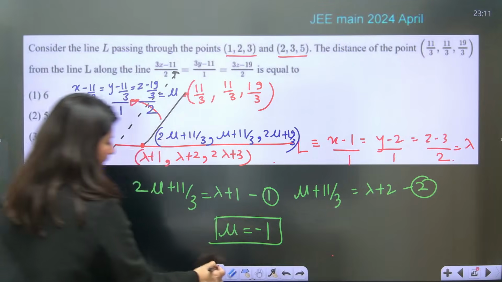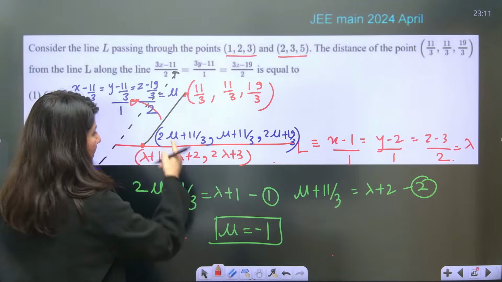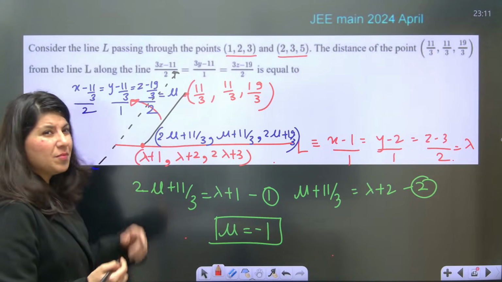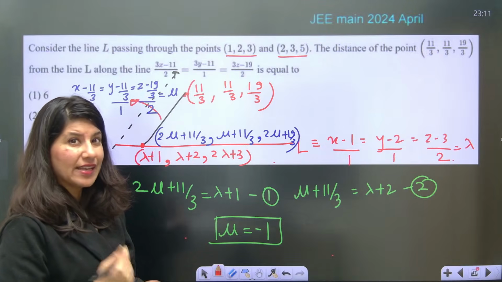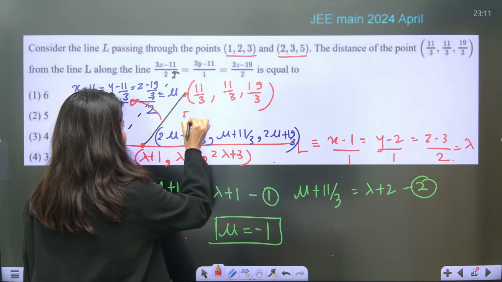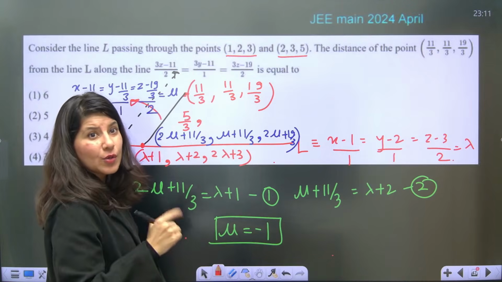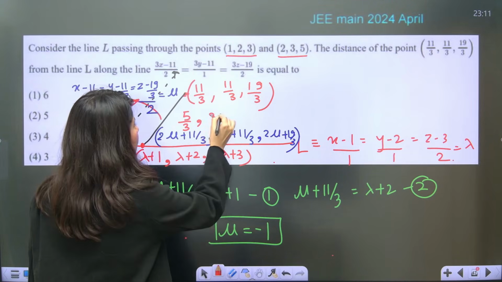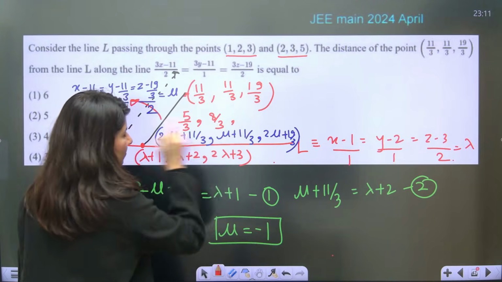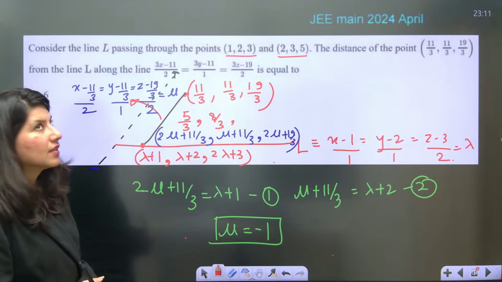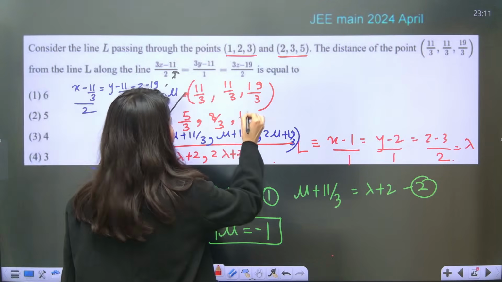Put the value of mu right here. So mu minus 1 right here. 11 by 3 minus 2. So 11 minus 6, 5 by 3 guys. 5 by 3, comma. Again, minus 1. So 11 minus 3, 8 by 3, comma. 19 minus 6 is 13 by 3. Yes, this is your point.